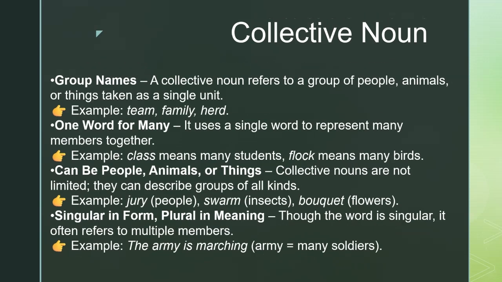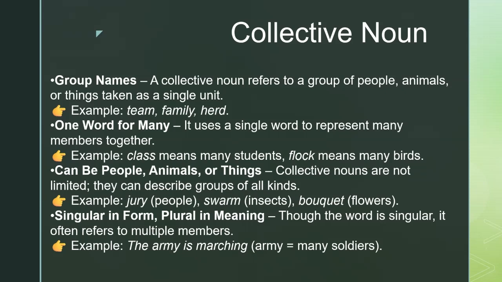Now let's see what a collective noun is. A collective noun is a special naming word used to describe a group of people, animals, or things as one unit. For example, words like team, family, or herd are collective nouns. The beauty of a collective noun is that it uses one word to represent many members together. For instance, instead of saying many students, we say class, and instead of many birds, we say flock.